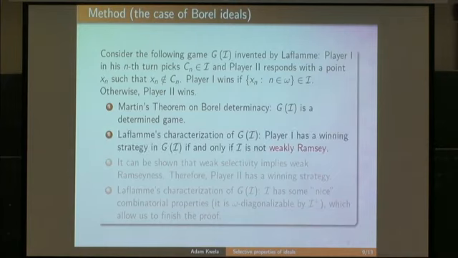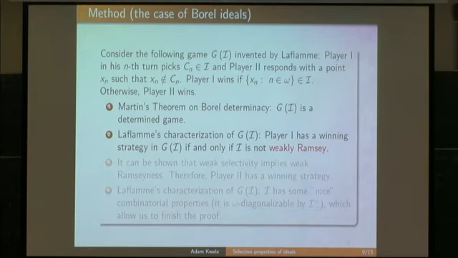And this game was studied by Laflamme. He gave some characterizations of winning strategies. He proved that player one has a winning strategy in this game if and only if the ideal is not weakly Ramsey. What I mean by weakly Ramsey will come later.